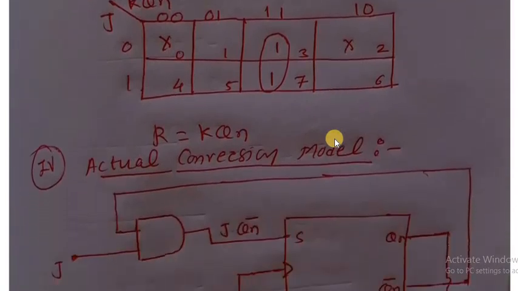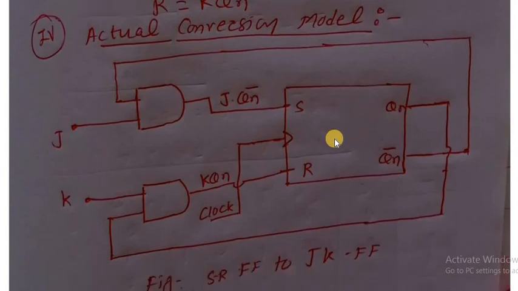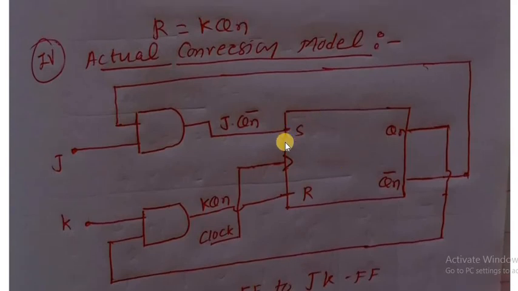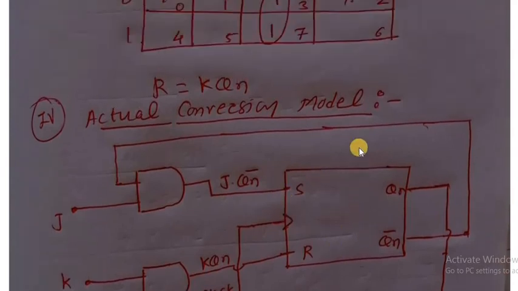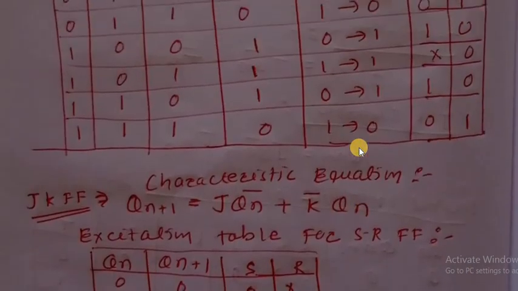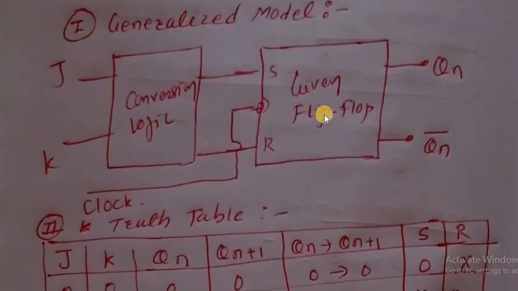Then the actual conversion model, how is it, see here, the actual conversion model. This is the given flip-flop, already we have discussed here. See here, this is the generalized model, meaning the given flip-flop SR, with Q and Q bar as the outputs.